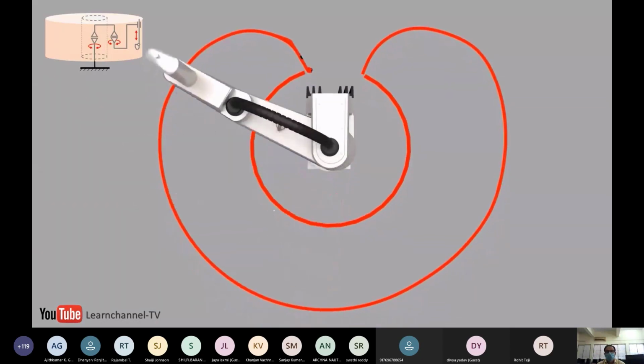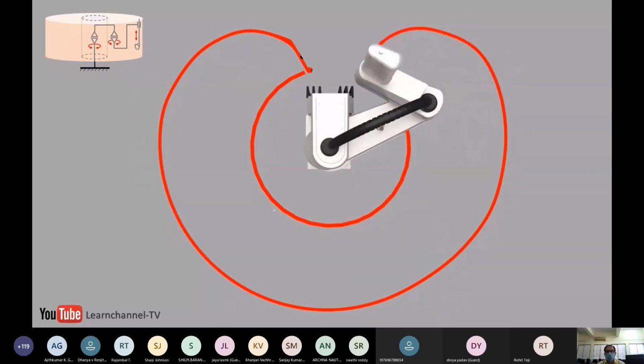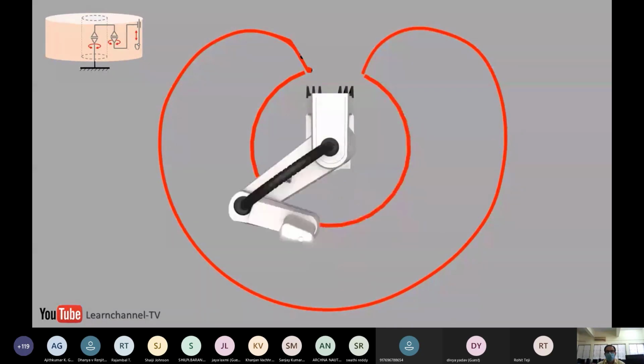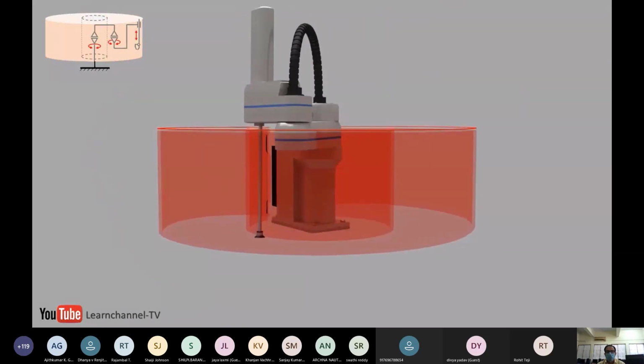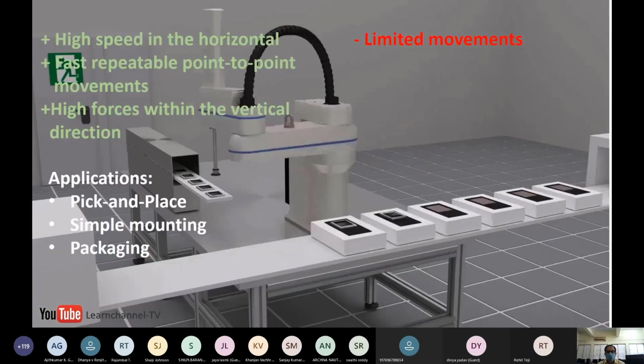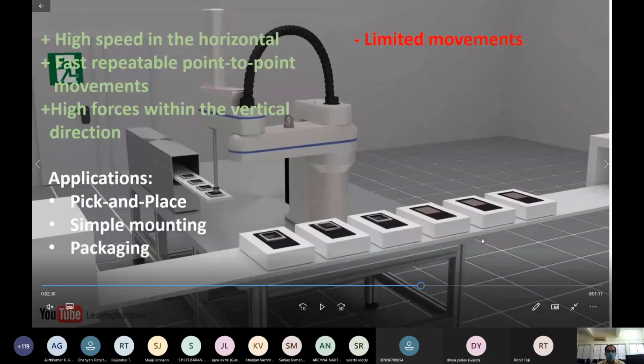And this is its workspace, which is cylindrical in nature, or we can say spherical, but due to the limitation of its size, it is somewhat cylindrical. It has high speed in the horizontal direction, fast repeatability, point-to-point movement, and high force in the vertical direction. Its applications are pick and place from one table to another, or from one conveyor belt to another, simple mounting, or packaging.